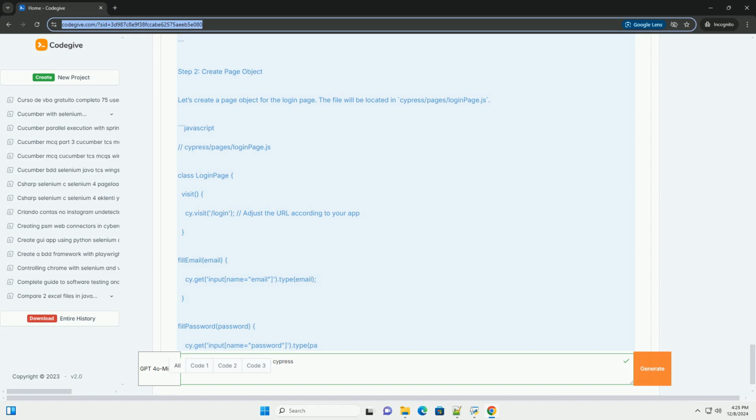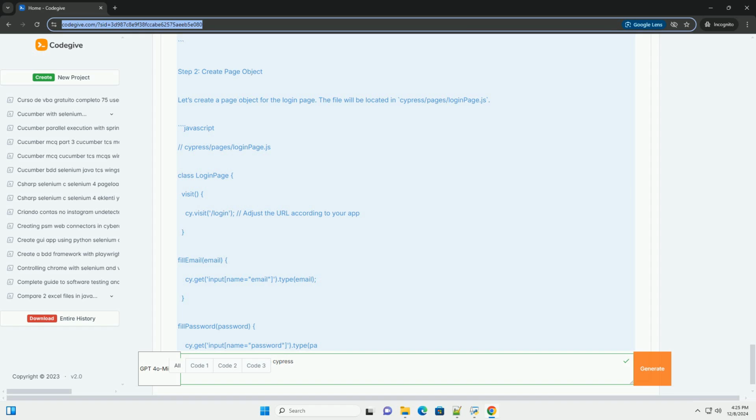Tutorial on Page Object Model, POM, in Cypress. The Page Object Model, POM, is a design pattern that enhances test maintenance and reduces code duplication. It organizes test code in a way that separates the representation of the web pages from the tests themselves. This pattern is particularly useful in large test suites, where tests can become complex and difficult to maintain. In this tutorial, we'll explore how to implement the Page Object Model in Cypress step by step, complete with code examples.